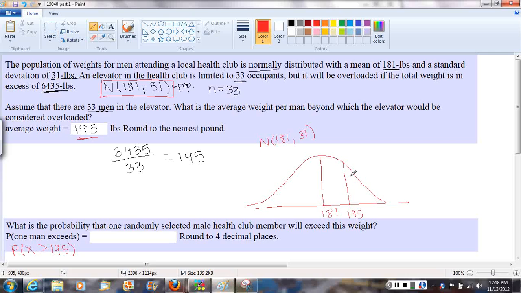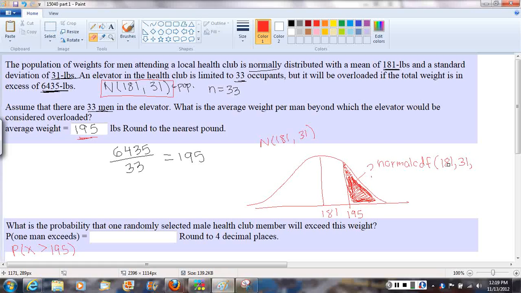We want to know the probability that a single man, chosen at random from all the people at the health club, would have a weight above 195 pounds. From our picture, we can see it's not that area. For a normal curve, it's a value of interest. We can calculate the area by using normal CDF. And then we input the mean, 181, the standard deviation, 31. Oh, excuse me. That's not what we do first, right? Hopefully you're looking at that thing. We'll need those numbers, but not yet.